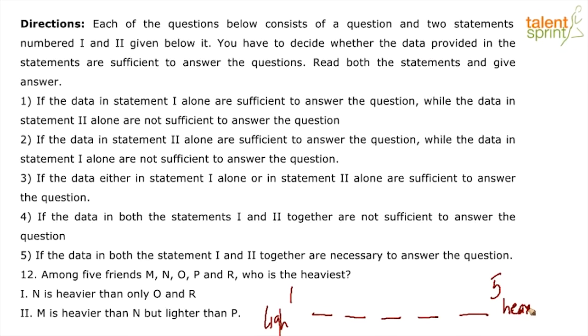So they tell us N is heavier than only O and R. If he is heavier than only 2 people, it means that N actually comes in the middle. N is heavier than O and R, which means that both O and R are lighter than N. So either of them can come here.